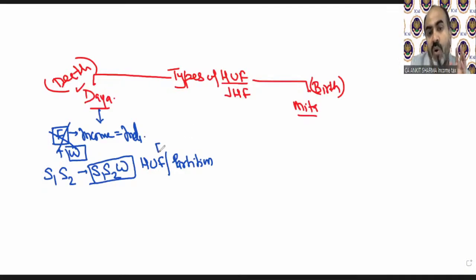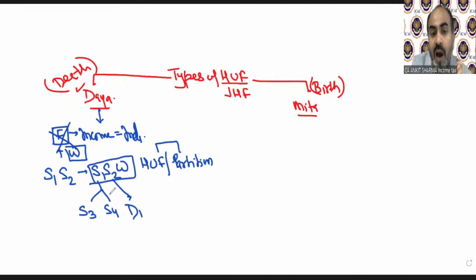The option arises only on the death of Mr. F. Now assume in the S1 family, S3 takes birth; S1 got married and S3 and S4 are born. In the S2 family, he got married and D1, a daughter, takes birth. So now S3, S4 and D1 cannot be part of this HUF. They cannot create an HUF and even they cannot ask for partition.